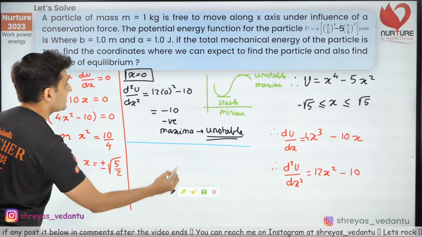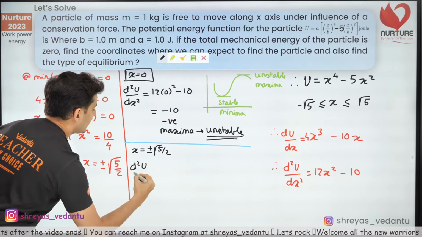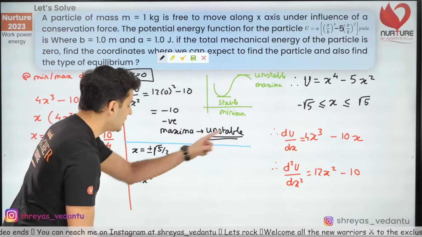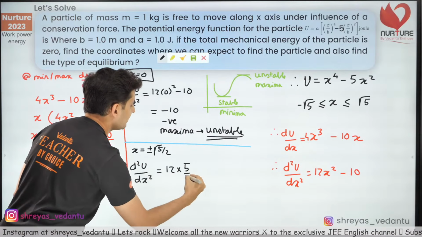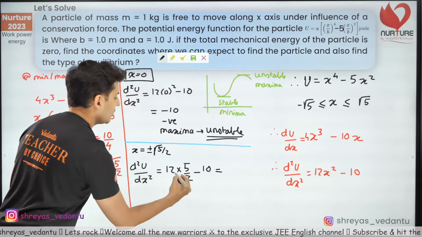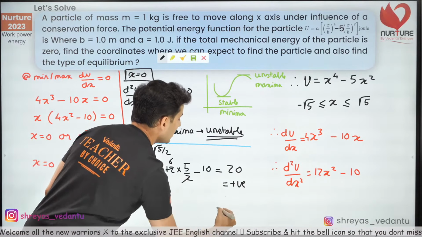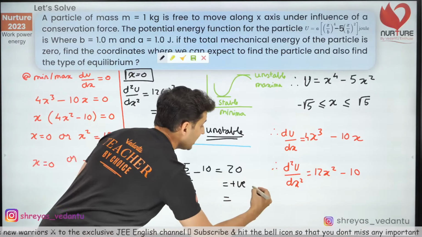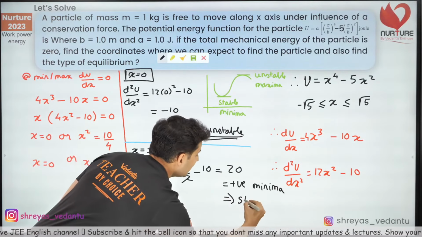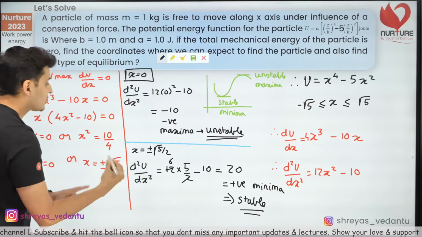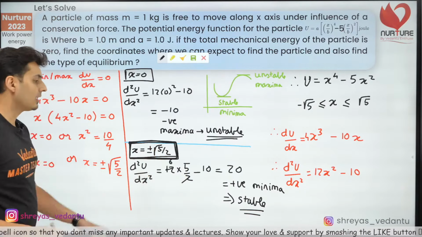Great. Now substitute x is plus or minus root 5 by 2. You will get d square u by dx square is equal to 12 into the square of root 5 by 2, whether it is positive or negative, will always be 5 by 2, minus 10. So this will become 6 into 5 is 30, 30 minus 10, that's 20, which is positive. Now positive means it is a minima, and if it is a minima, that also means it is stable equilibrium. So for this value, you will see that it is going to be a stable equilibrium.